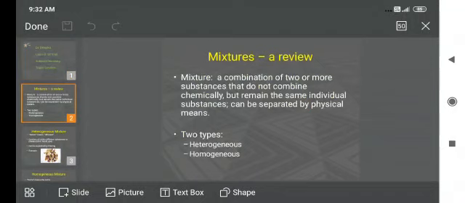Today we are discussing solution. First of all, what do you mean by mixture? Mixture is the combination of two or more substances that don't combine chemically but remain the same individual substance. Mixture has two types, homogeneous and heterogeneous.